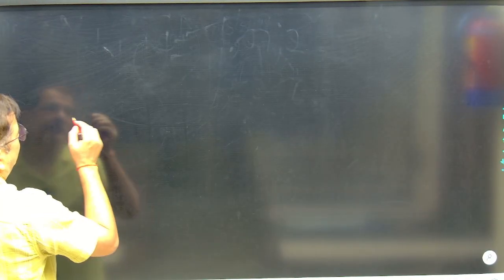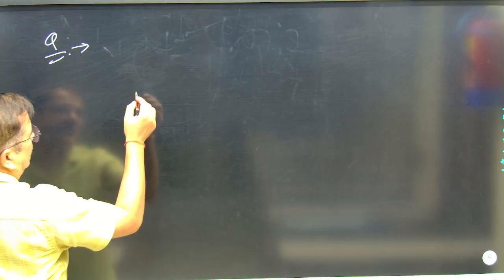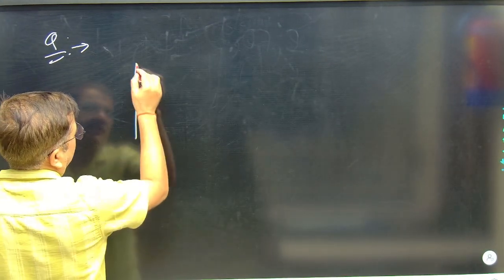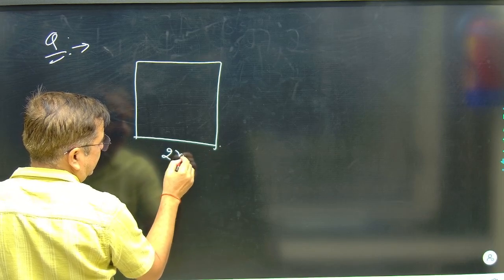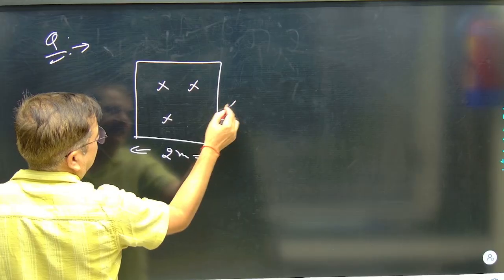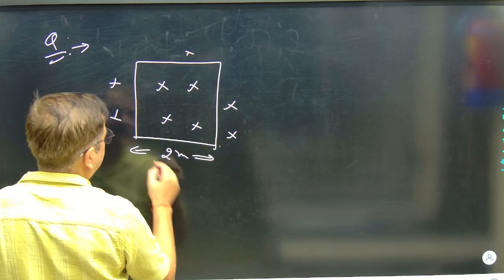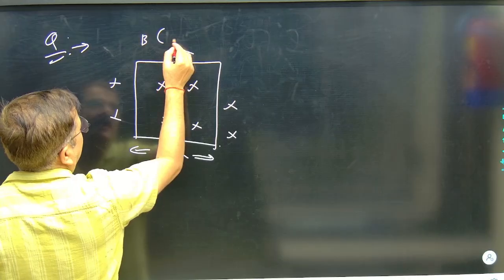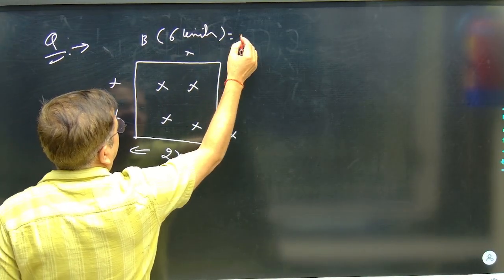Now, suppose there is a change of flux somewhere. Suppose I see a square loop of side length 2 meter, and an external magnetic field is present, with a value of 6 units, that is constant.